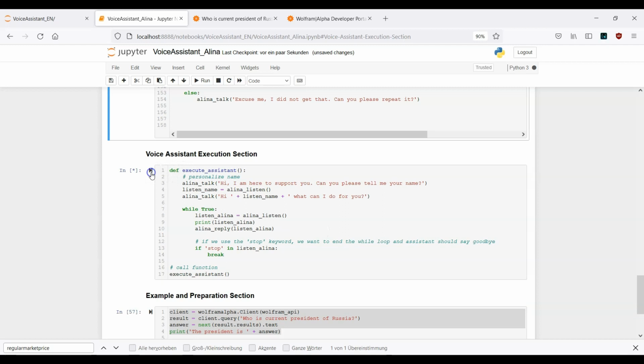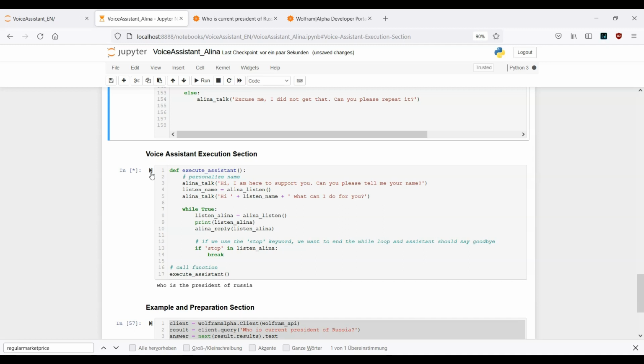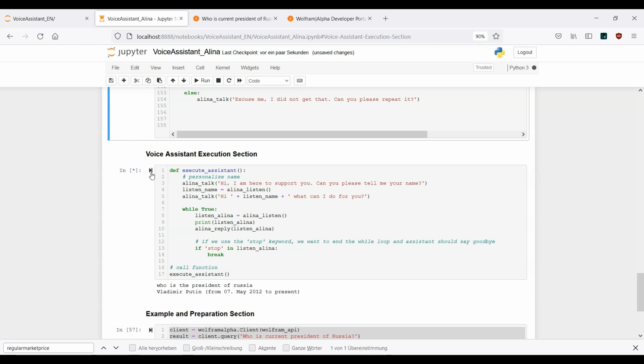Let's go. Hi, I am here to support you. Can you please tell me your name? Alex. Hi Alex, what can I do for you? Who is the president of Russia? The president is Vladimir Putin, from 07 May 2012 to present. Who is the president of Brazil?